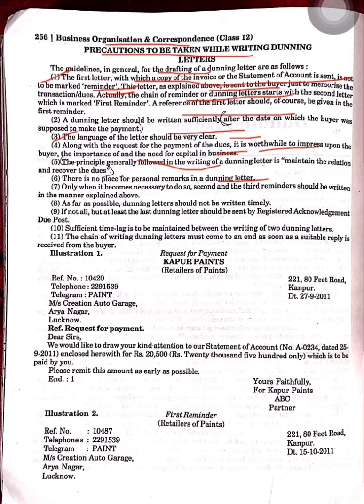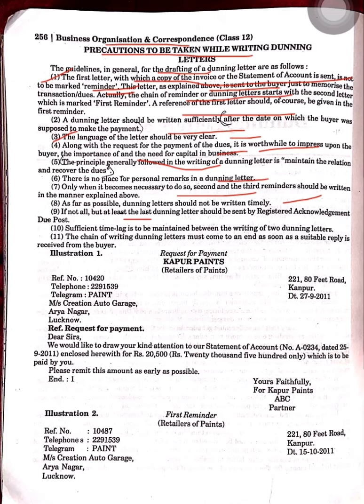Only when it becomes necessary to do so, the second and the third reminder should be written in the manner explained above. As far as possible, dunning letters should not be written timely. Next, if not all, then at least the last dunning letter should be sent by registered acknowledgement due post, so that you have the proof that you had sent the dunning letter.